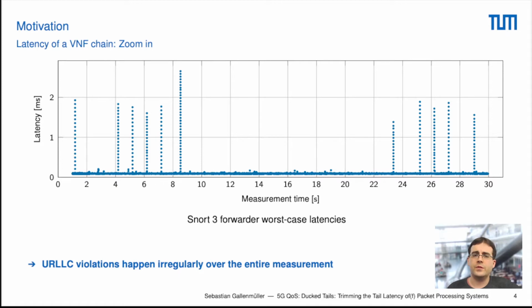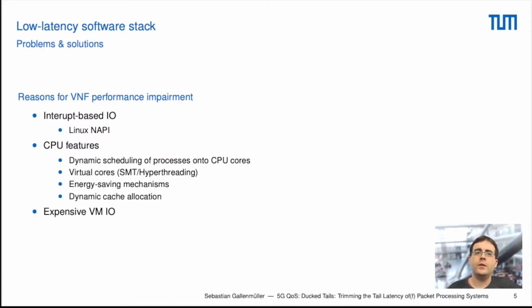First of all, we want to investigate what kind of techniques or mechanisms cause these irregular latency events. Therefore we had a look at the typical Linux system that we just tested. The first reason that we found for these irregular spikes was the interrupt-based I/O of Linux, also called NAPI.